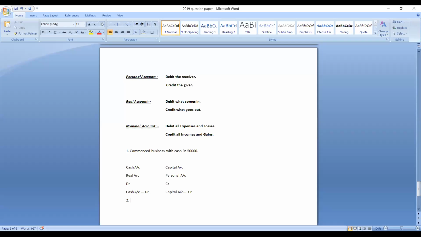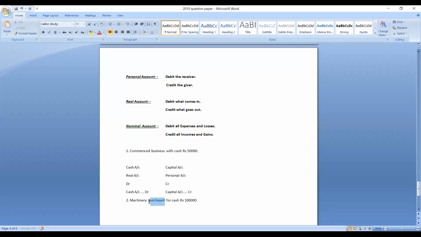Yes, let us take one more example. The next example is machinery purchased for cash, rupees 1 lakh. How many accounts are we finding here? We are finding two accounts: one is machinery account and another one is cash account.